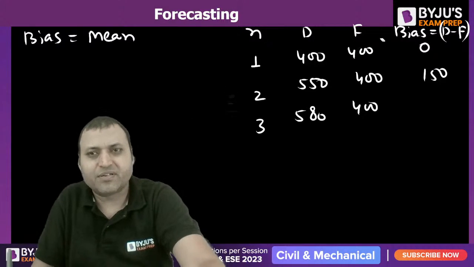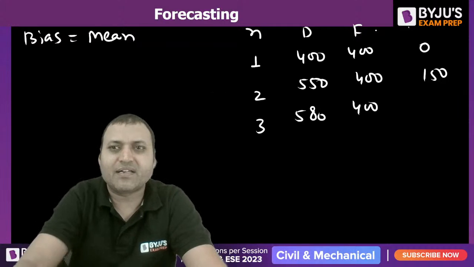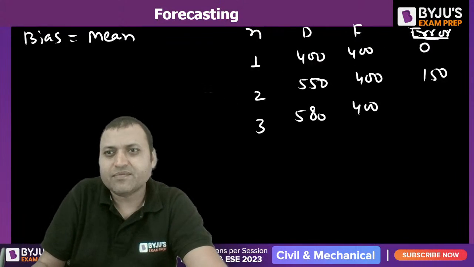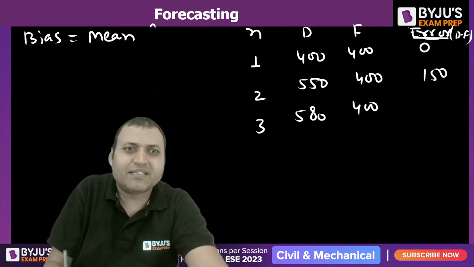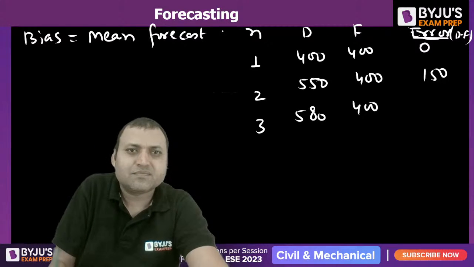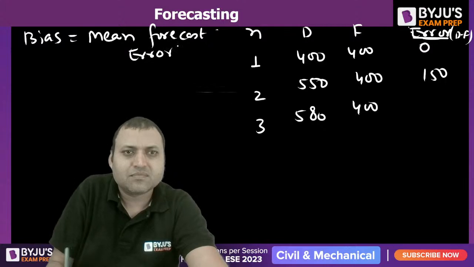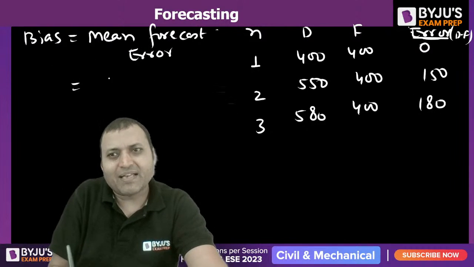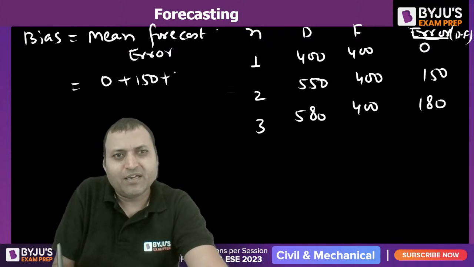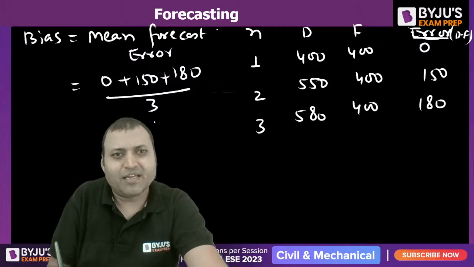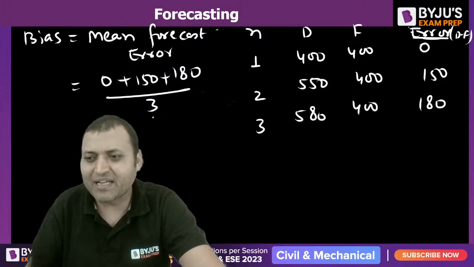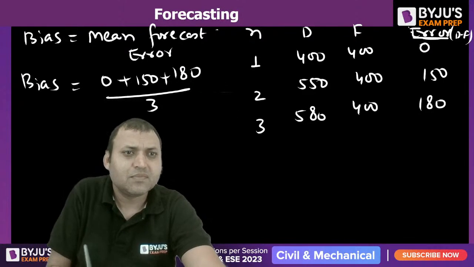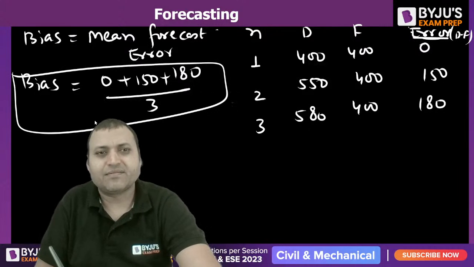This is the error, D minus F. Bias is equal to mean forecast error. And this will be 180. So what is the bias? Bias is equal to 0 plus 150 plus 180 divided by 3. What is the answer? 110 will be the answer. Bias is equal to mean forecast error.